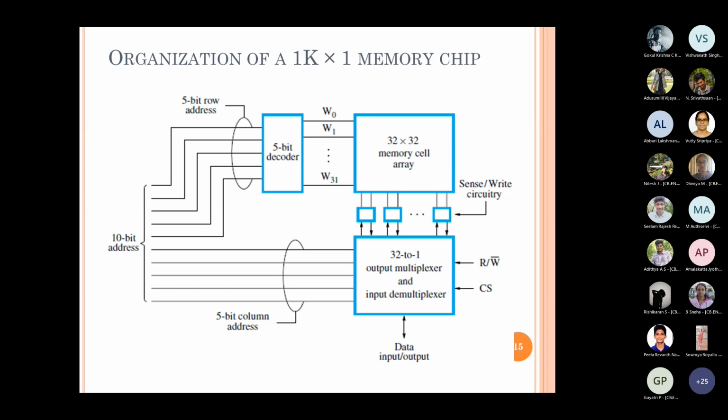Providing one external connection is definitely cost influencing, so we have to reduce the requirement of external pins as much as possible. One other way is sometimes we go for multiplexing.